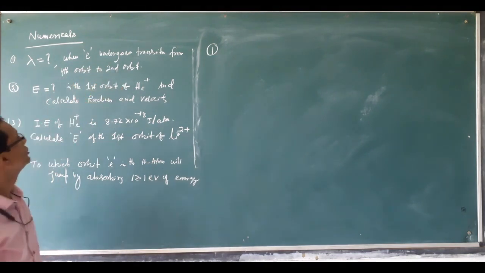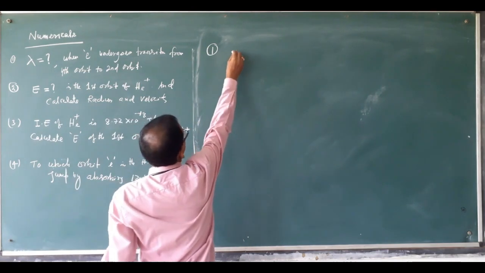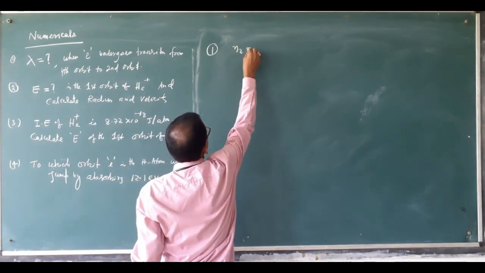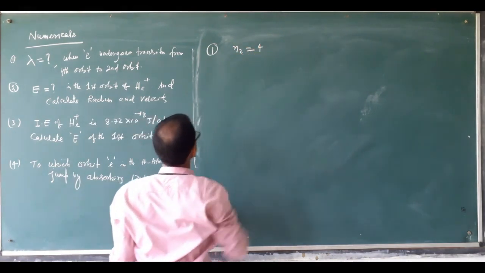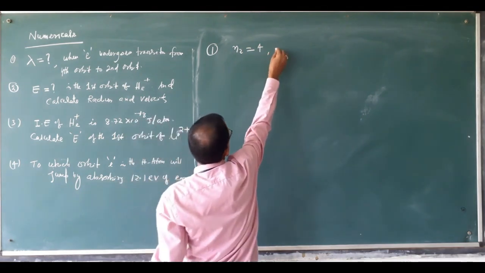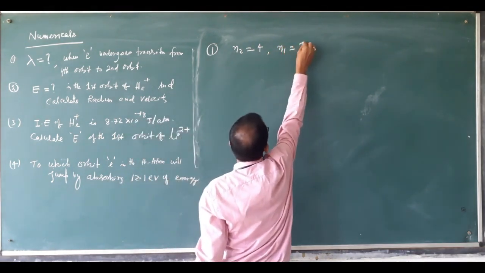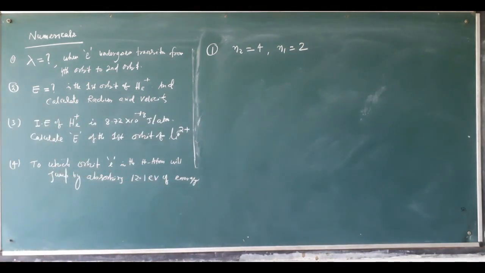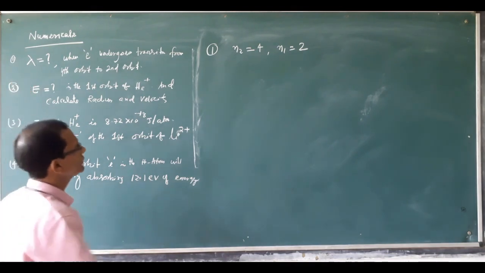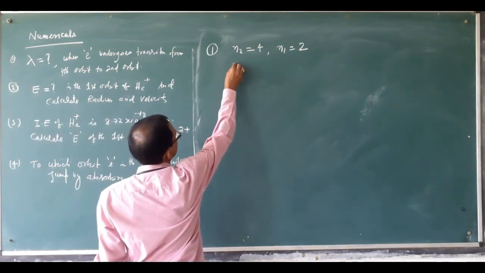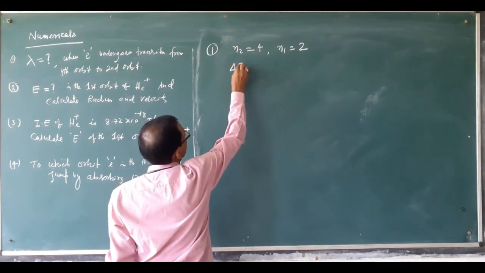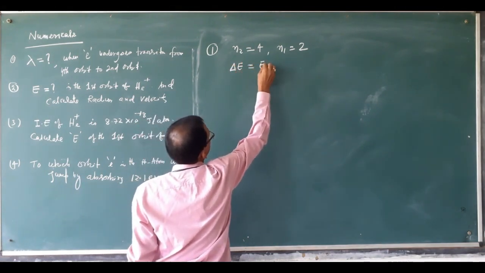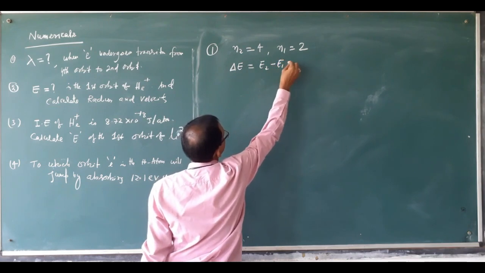This is the question. So here n2 is equal to 4, the higher shell, and n1 is equal to 2. Clear? n2 is 4 and n1 is 2, fourth orbit to second orbit. Then lambda is asked. We can calculate the energy first. How much is the energy? Delta E is equal to E2 minus E1.